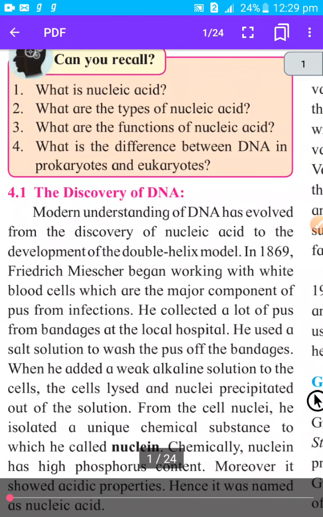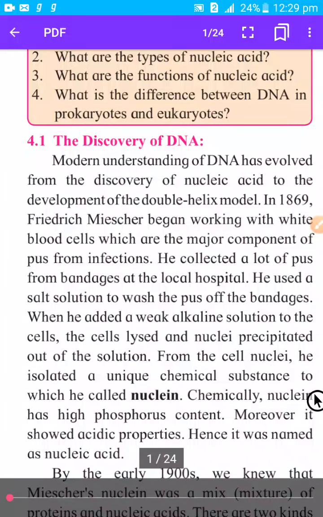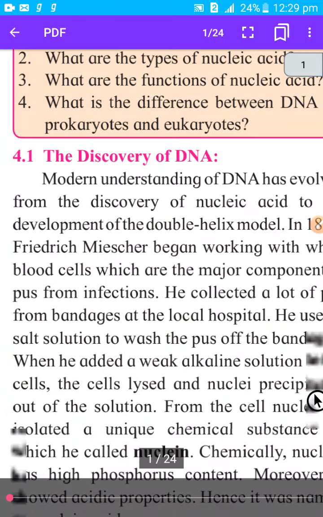In prokaryotes, membrane bound organelles are absent, and there is only free DNA or RNA present. That cell is called a prokaryotic cell. For example, a bacterial cell is a prokaryotic cell because only DNA or RNA is present.